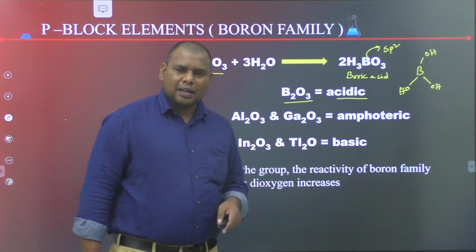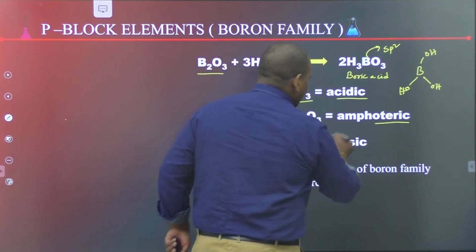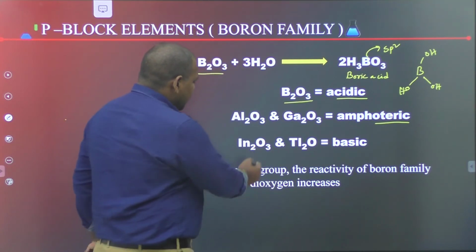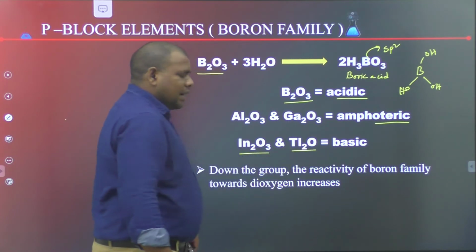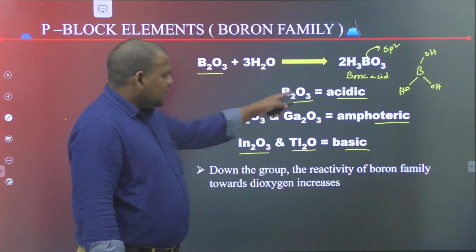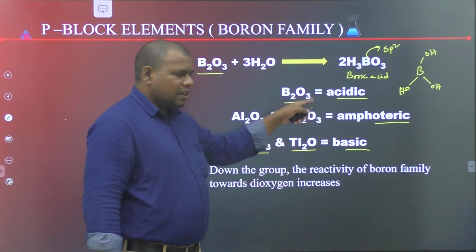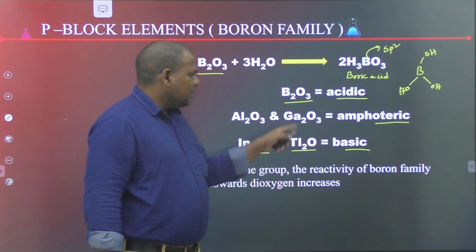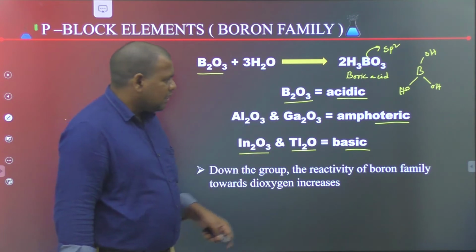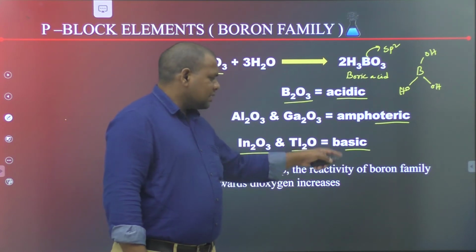Aluminium and gallium oxides are amphoteric in nature. Amphoteric means they can exhibit acidic nature as well as basic nature. Indium oxides and thallium oxides are basic in nature. So boron oxides are acidic, aluminium and gallium oxides are amphoteric, and indium and thallium oxides are basic.